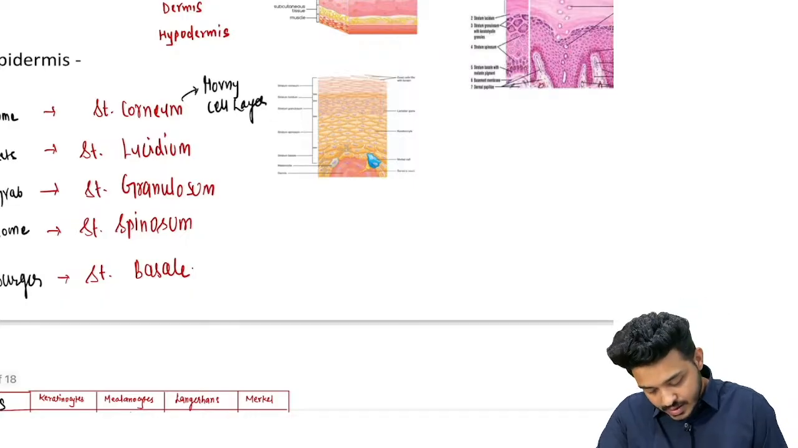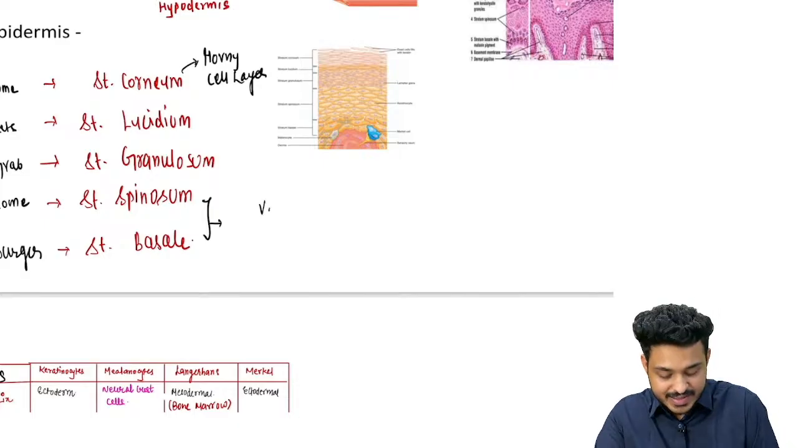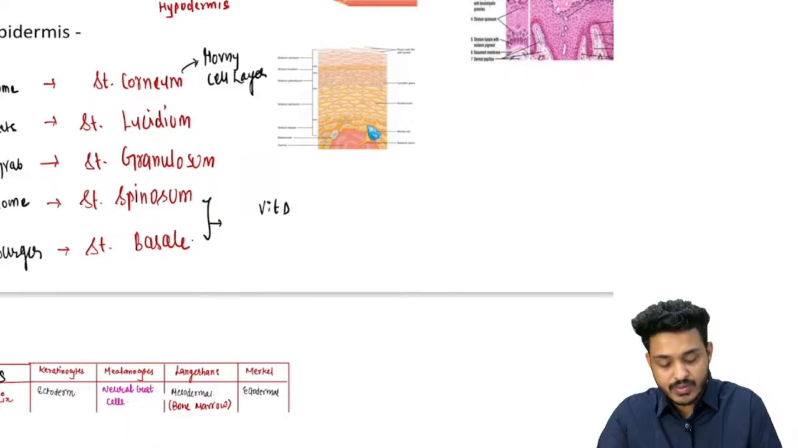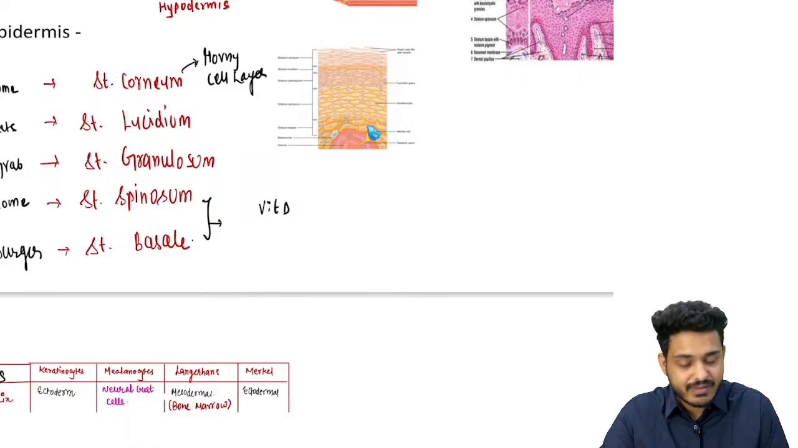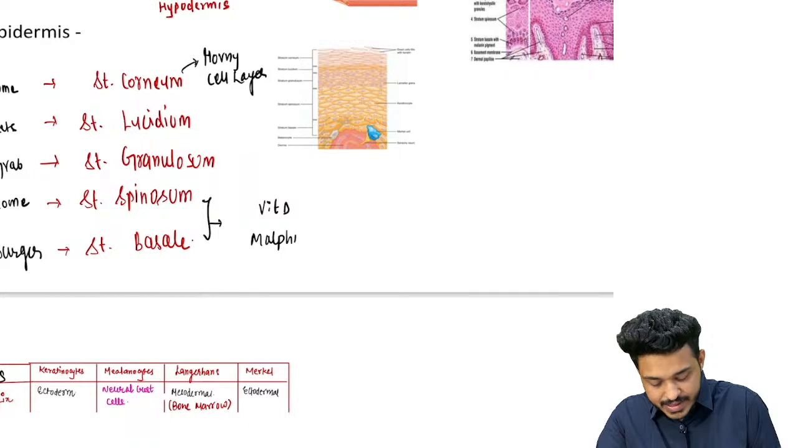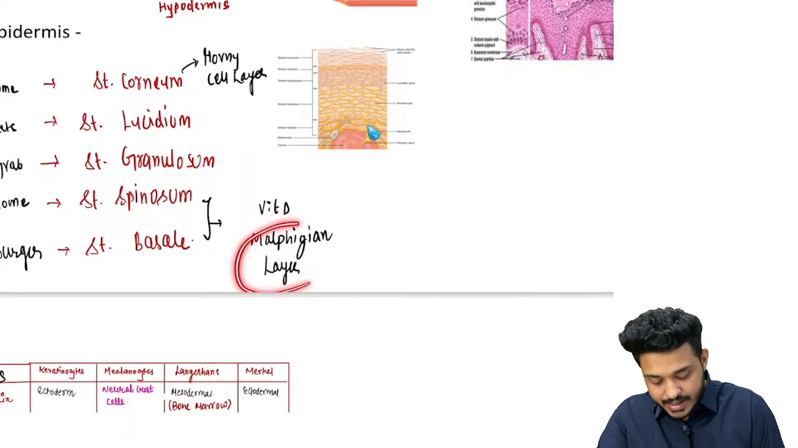Next question they have asked you: where is the site for vitamin D synthesis? In the option they have written stratum spinosum plus stratum basale, which are collectively known as the Malpighian layer. So whenever they ask you in which layer vitamin D synthesis occurs, the answer will be the Malpighian layer.